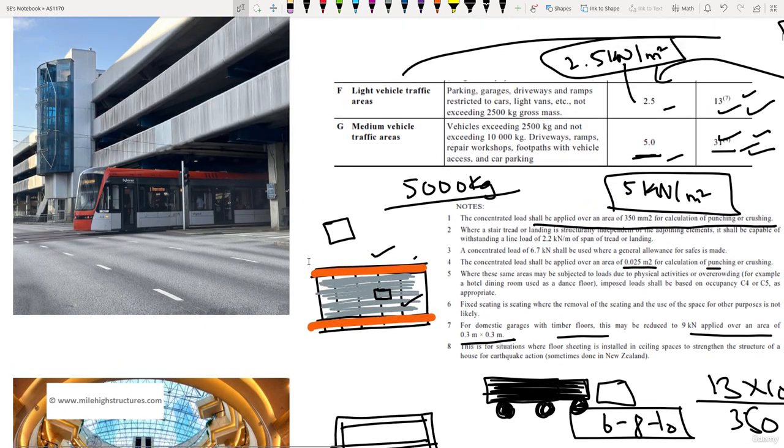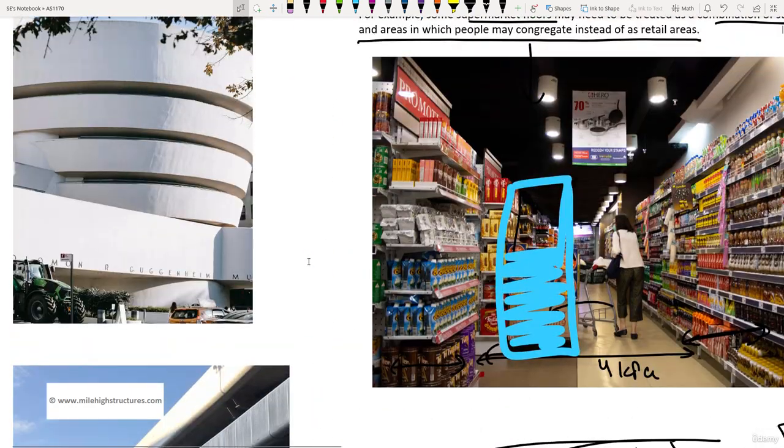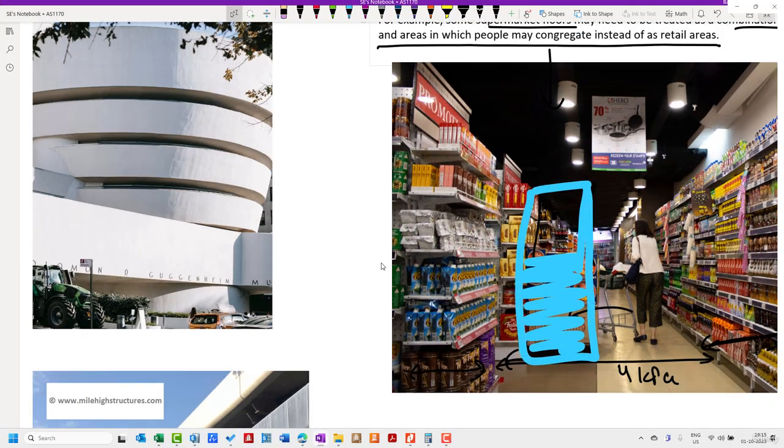So I hope this series on permanent and imposed actions, although quite ignored because it is assumed to be very easy, is a very important part when we are dealing with overall optimization or value engineering, where we are trying to construct a safe as well as economical structure. So it is very important that we understand how the loading behaves, and what exactly the guidelines are as per AS 1170.1 for permanent and imposed actions.